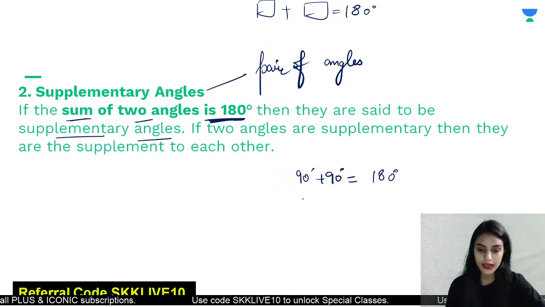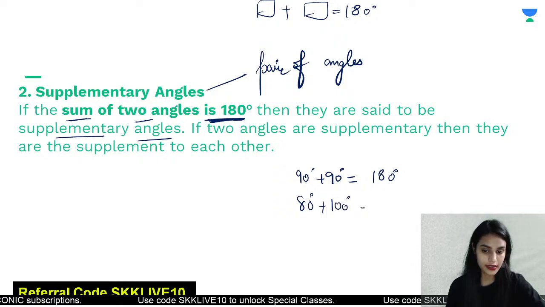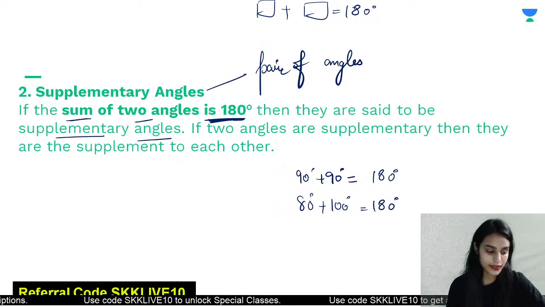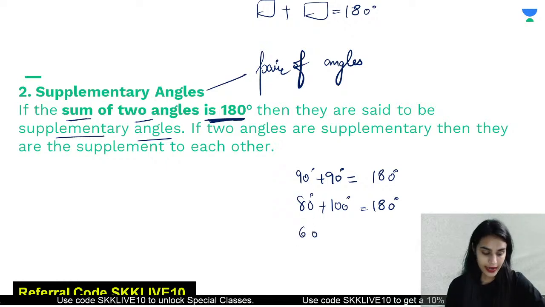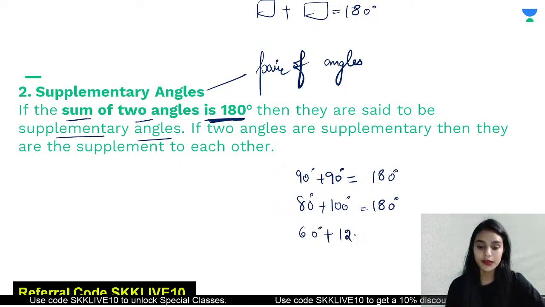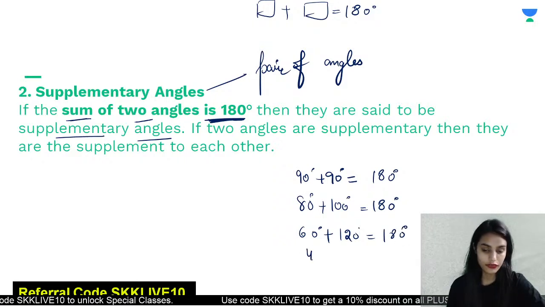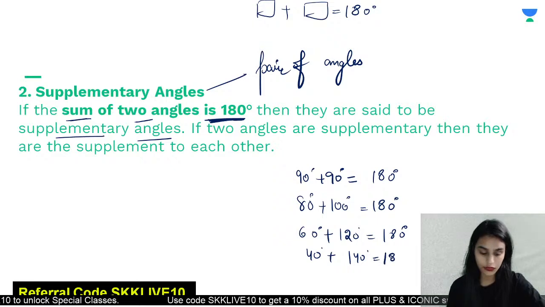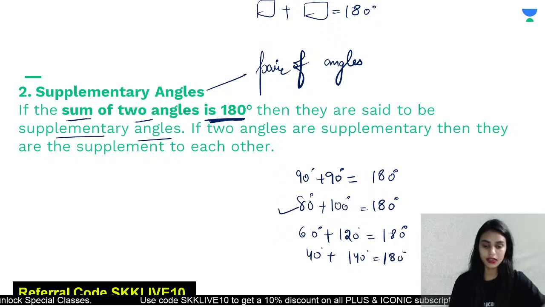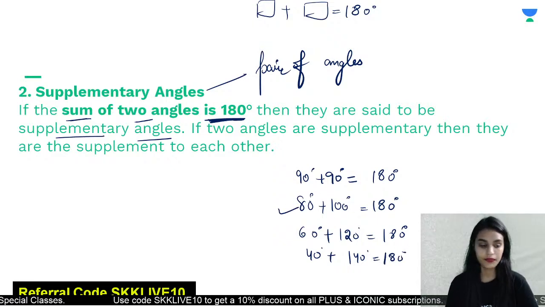Supplementary angles. Okay, correct answer by Harsh. 80 degrees plus 100 degrees is equal to 180 degrees. Next one. Right. 60 plus 120. This is 180. 40 degrees plus 140 degrees. Very nice. That would be 180. Yeah, Atul, this is done. 100 plus 80 is done.